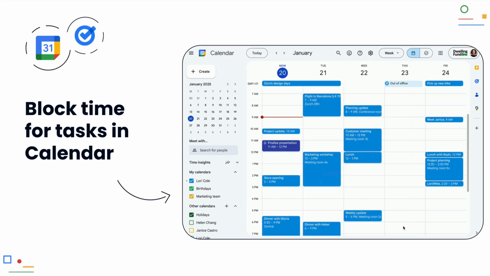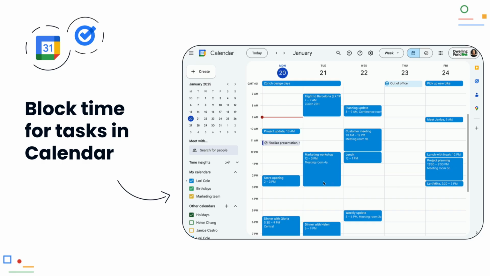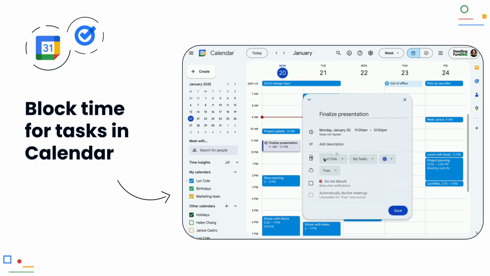Block time for tasks in Calendar. Previously, you might have created normal appointments to work undisturbed. Now Google makes it easier for you. You can select an empty slot directly in the calendar and mark it as a task. Colleagues can see that you are busy, and you can set details like Do Not Disturb directly. The task also appears in your list and reminds you until it is done. This helps you work focused on a project without interruptions.